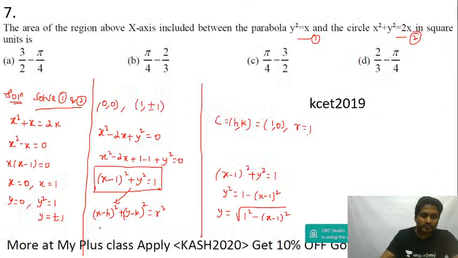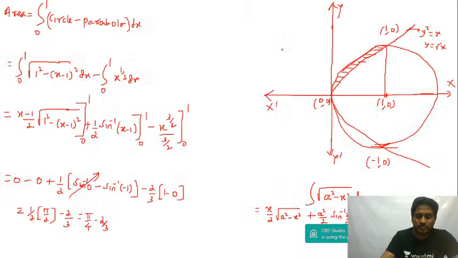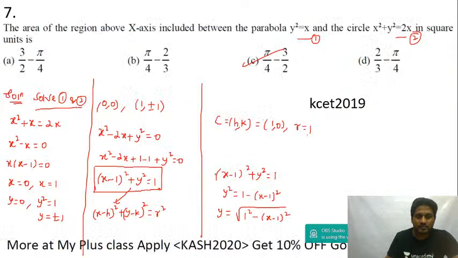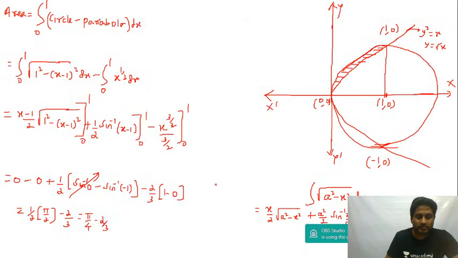The area is pi by 4 minus 2 by 3 square units. Isn't it guys? Good question. That's the answer.